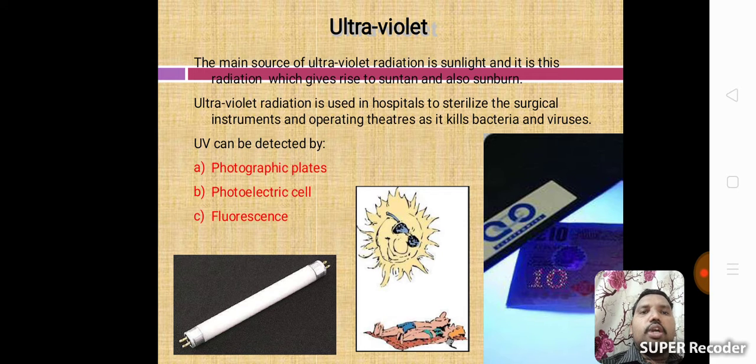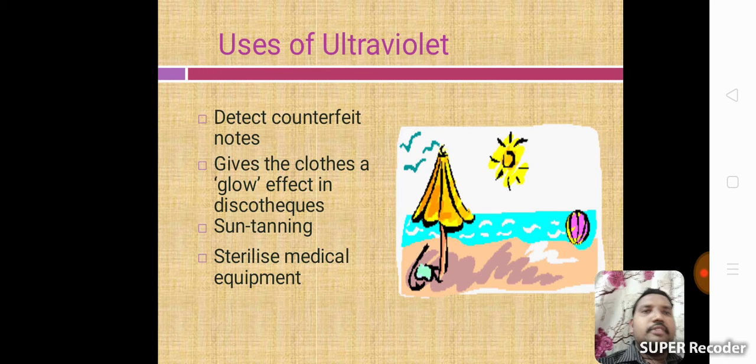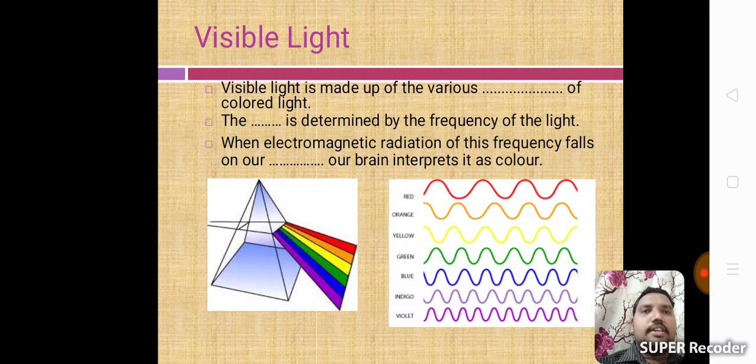Photographic plates, photoelectric cells, fluorescence. This is the ultraviolet sources. Uses of ultraviolet: detect counterfeit notes, give clothes a glow effect in discotheques, sun tanning, sterilize medical equipment. These are uses of ultraviolet.